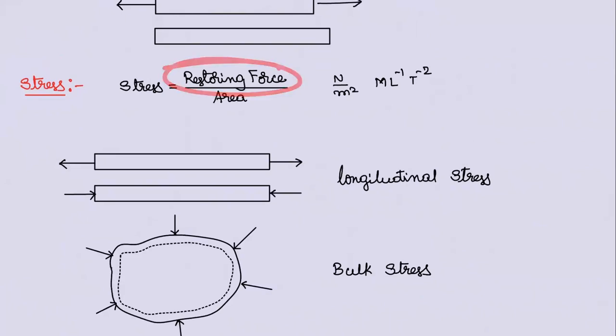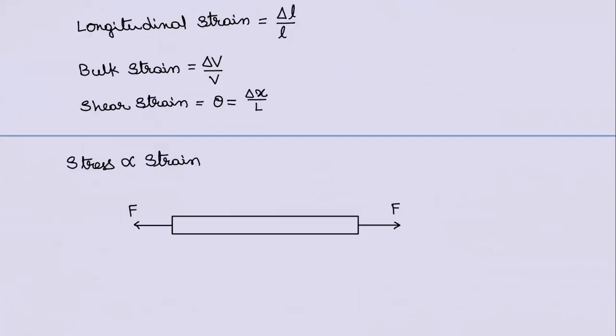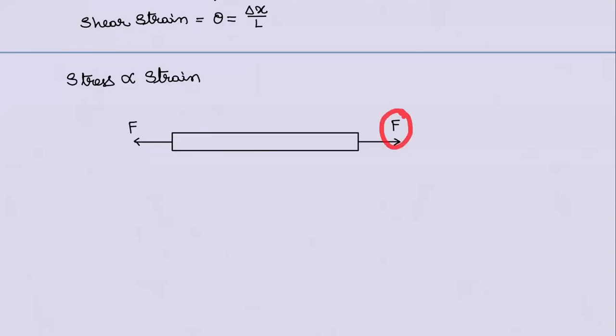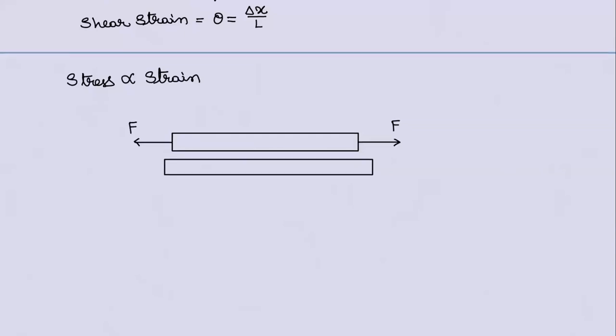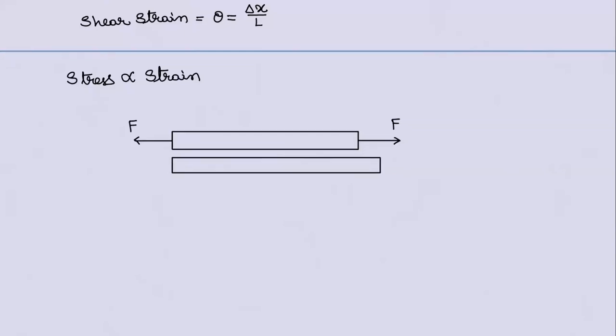Restoring force per unit area is stress. Concentrate here. I'm applying an external force, and because of this external force, the rod will elongate a little bit more. This elongation, delta L by L, is called what? Tell me. Strain. Because the rod got elongated, only then is there an internal force to restore.